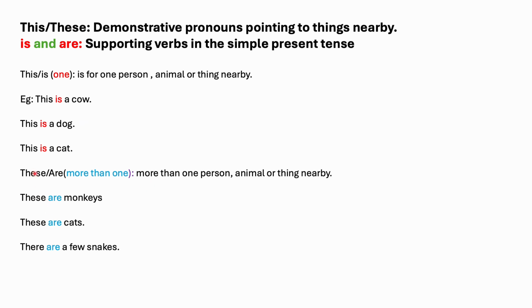Now let us learn these. When we talk about many things that are near us, we use the word these. And with these we use are. These are monkeys. These are cats. There are few snakes. So with these we have to use are.